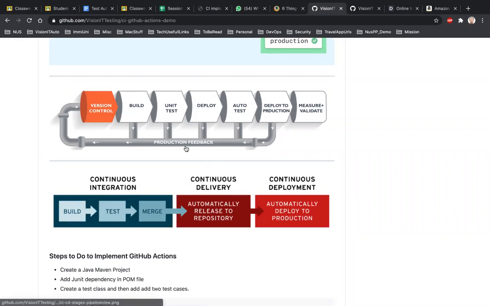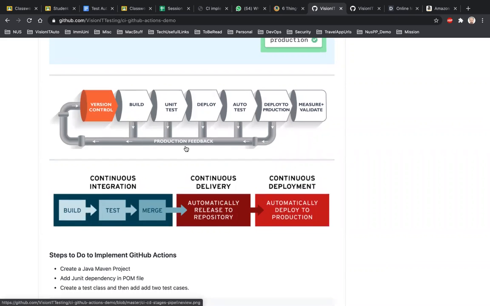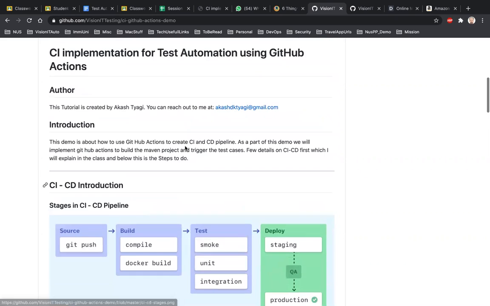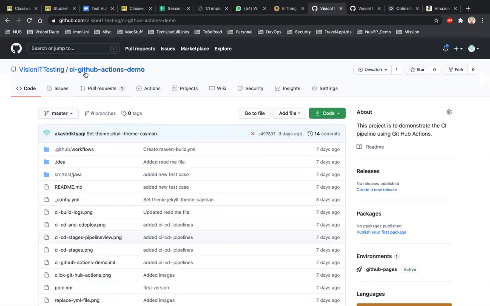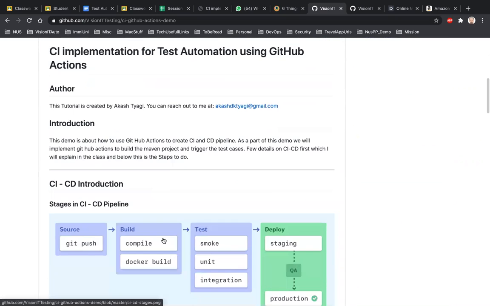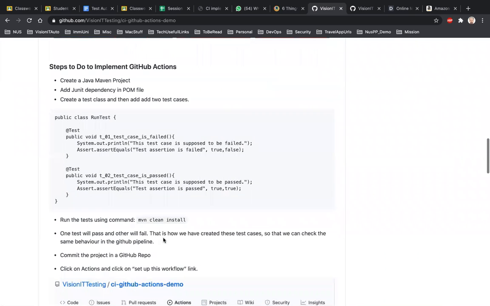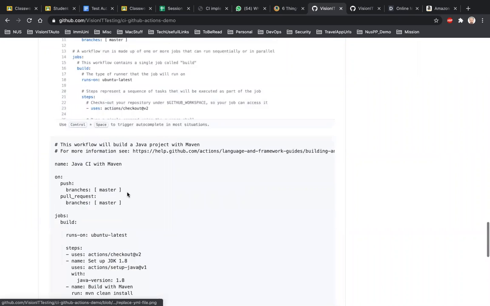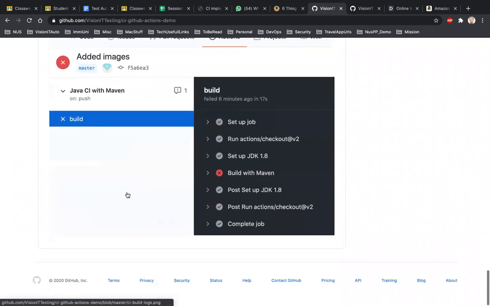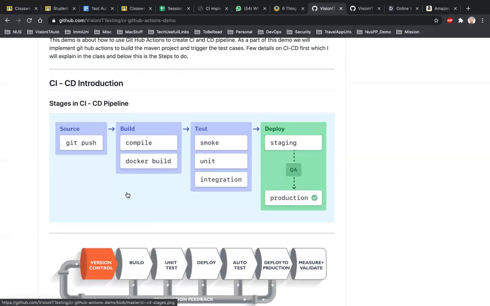Okay, any more questions on this? By the way, if you have not done this, I recommend you go through it, because I created this as an assignment. I wanted you to do this because here there's no Selenium, no Java. It's a very simple assignment on how a CI/CD pipeline works. I've written all the details very clearly. It's very simple to do. So try this one.